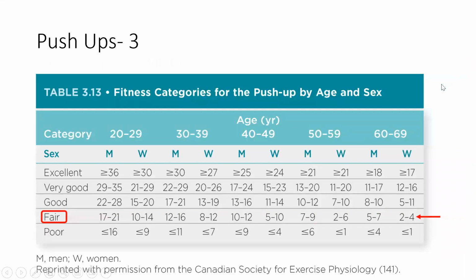And then I believe this is the last one, push-ups. The patient was only able to complete 3 push-ups, so going to the 60 to 69 age bracket, because that's the closest age available for the patient. We go to the women's column, and because she did 3, it falls in the 2 to 4 range. So then you follow that over, and the patient's category was fair.